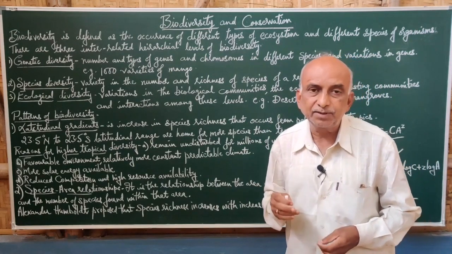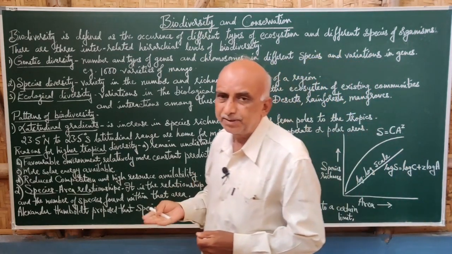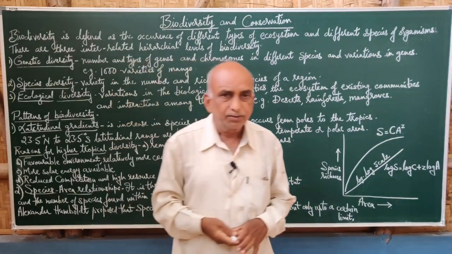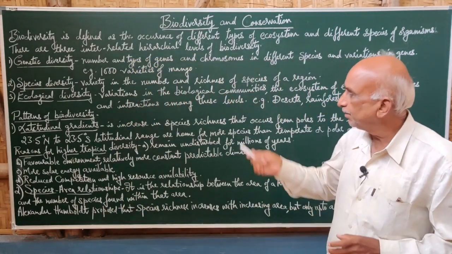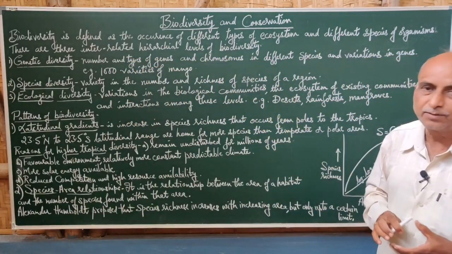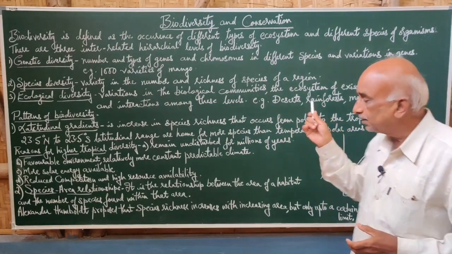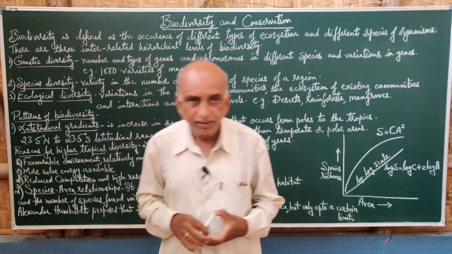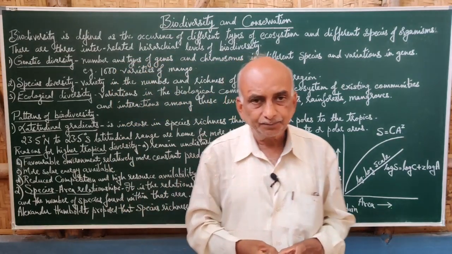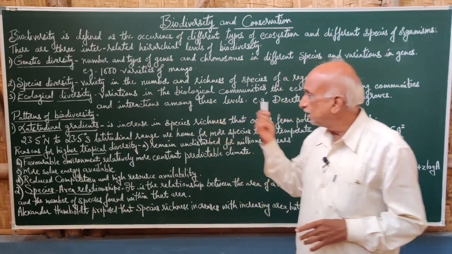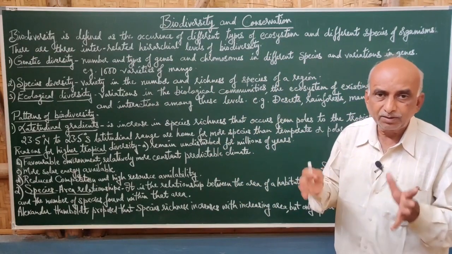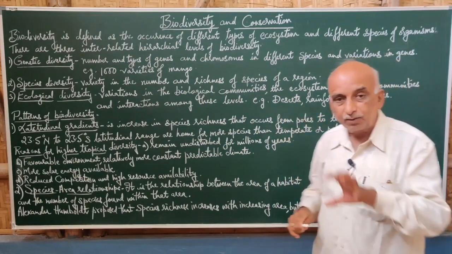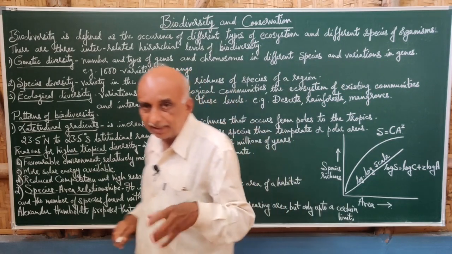Then species diversity means different types of species in a habitat. When the species are different, the richness of the species, the number of species, is called species diversity. Then ecological diversity is the variation in the biological communities and also the ecosystems in that region.